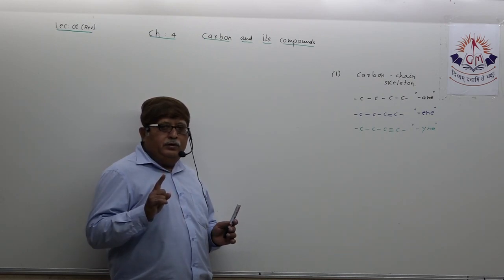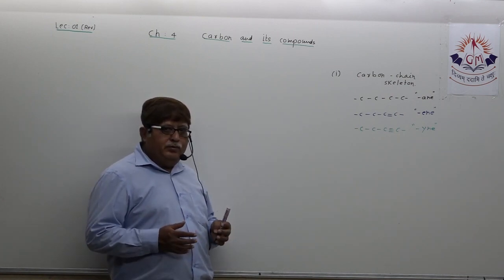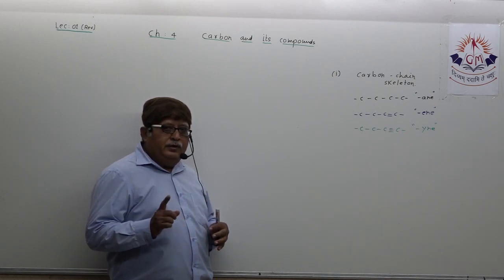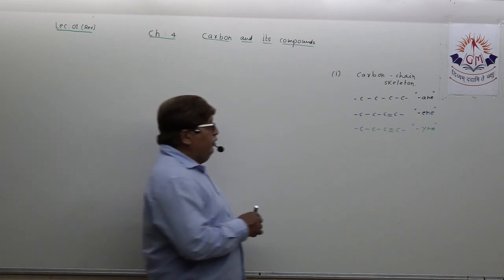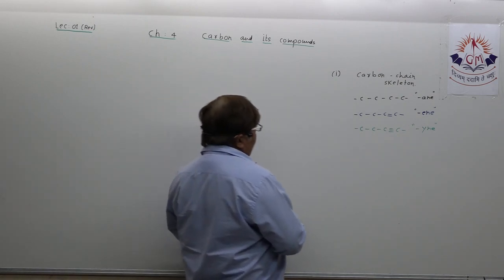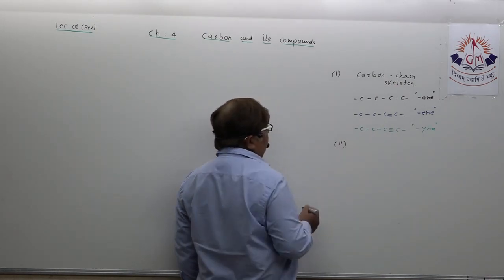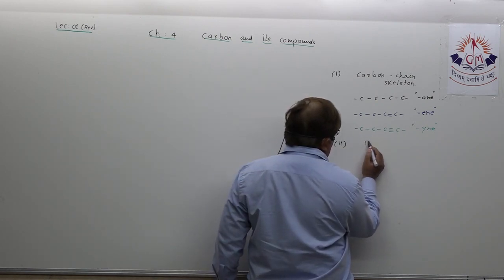Before naming any organic compound, you need to develop the basic skills of reading any carbon skeleton. Be very sure about this. Then comes, dear student, the second rule. I am just summarizing the rule, okay? That is for functional group.